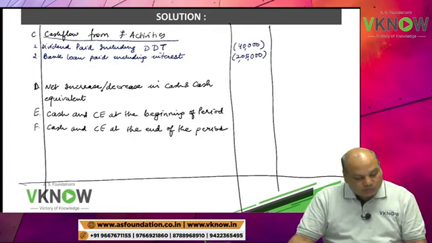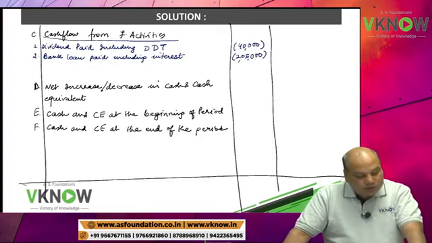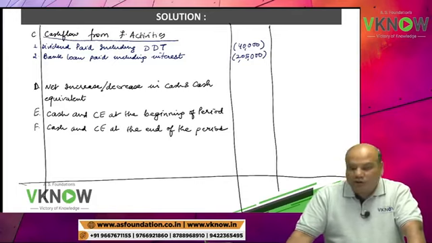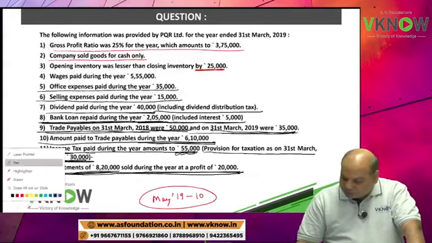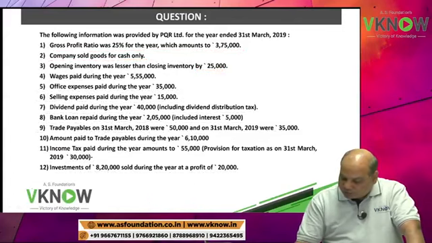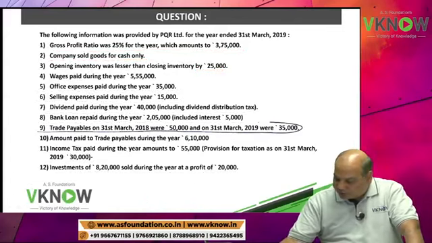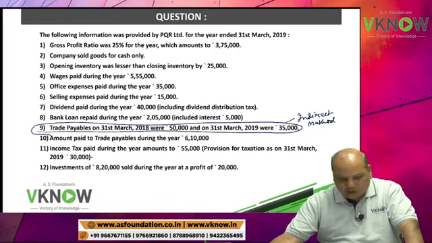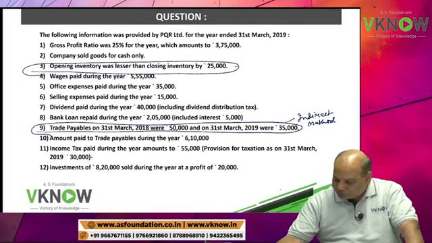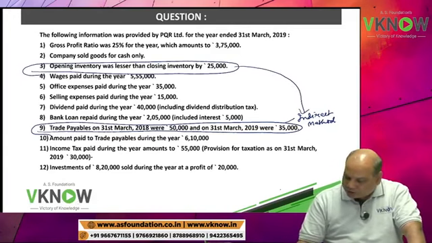Point number 9. Trade payable on 31st March 18 was 50,000 and on 31st March 19 was 35,000. So this trade payable opening and closing balance will be required for indirect method, for change in working capital. Even that inventory which they had mentioned here will be required for indirect method.